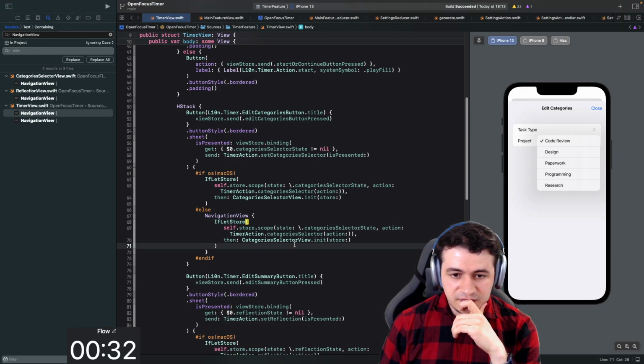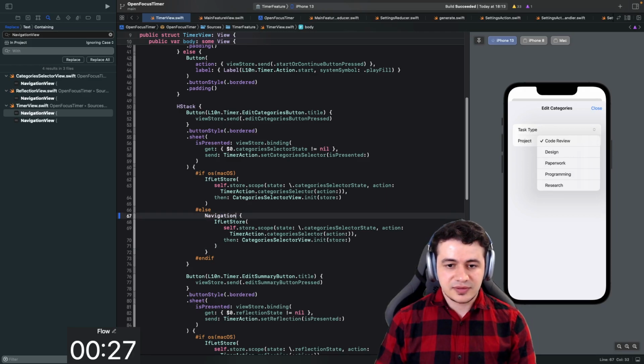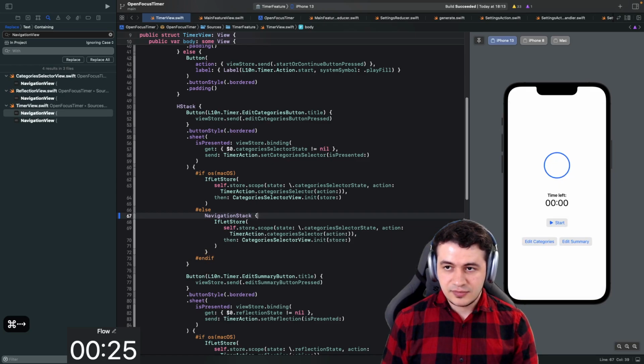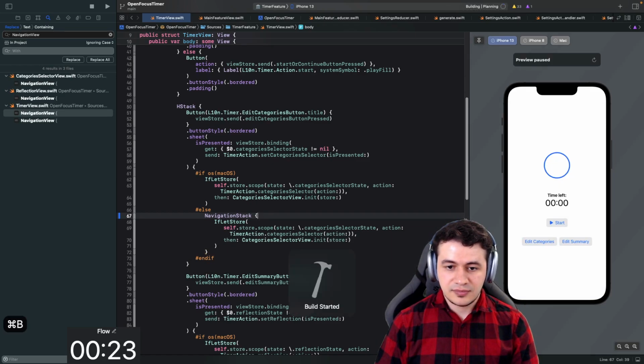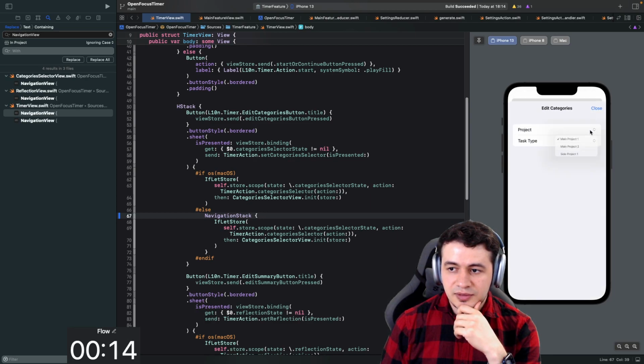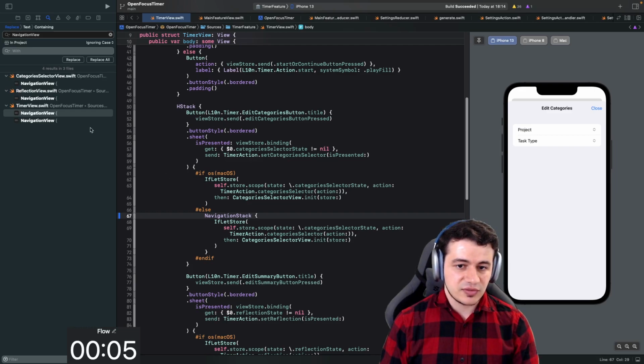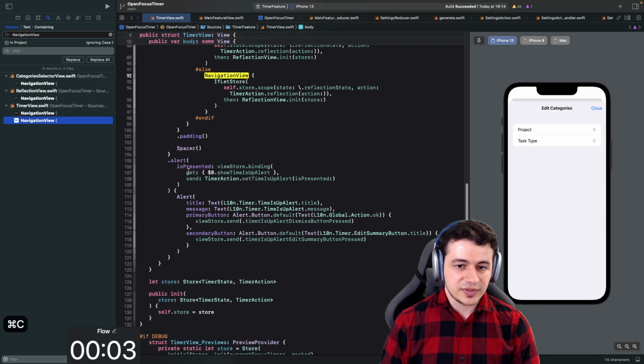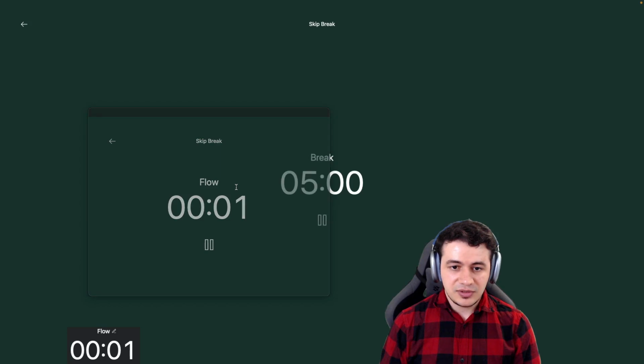the navigation view, can we replace it by navigation stack? What will happen then? Let's try that out. So it does build. Let's see if the preview has any differences to before. No, this is basically the same thing. And if we were using navigation split view, this wouldn't work. So navigation stack is definitely the right replacement here. This is definitely iOS. And same here.